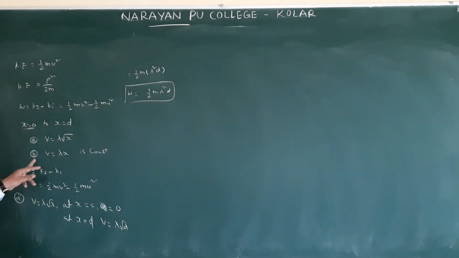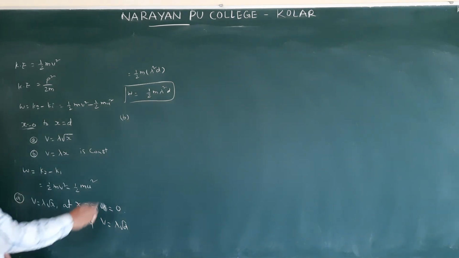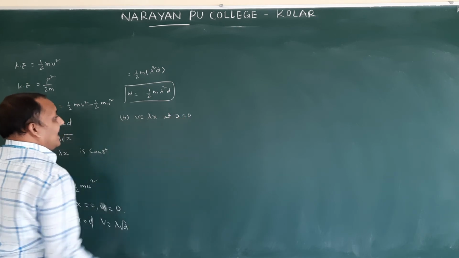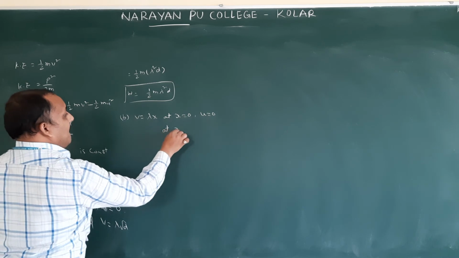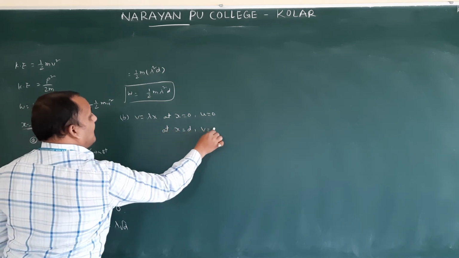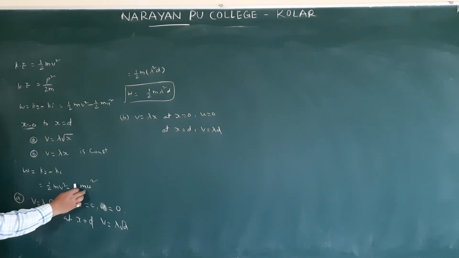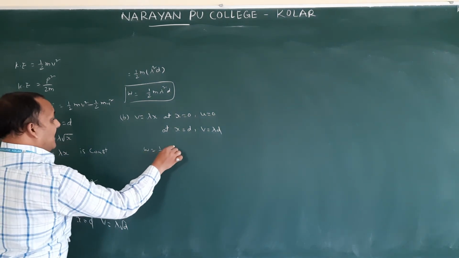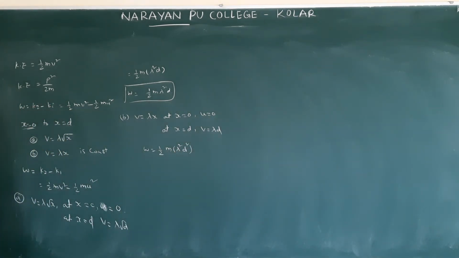This is A. Now we will see B. So B. At x equal to 0, initial velocity 0. At x equal to d, final velocity lambda. Again this formula you can substitute in this. This value is 0 of m square minus 0. Therefore, work done is equal to half m v square, which means lambda square d square.